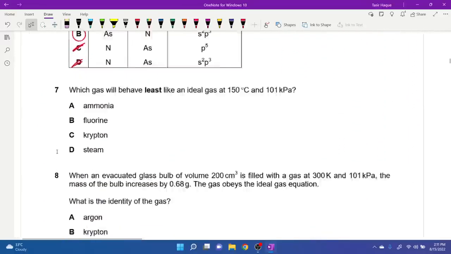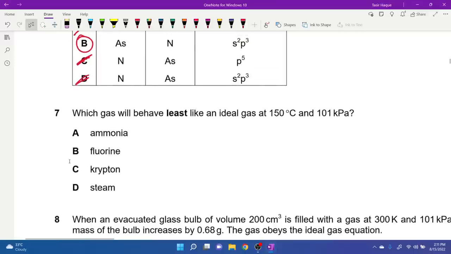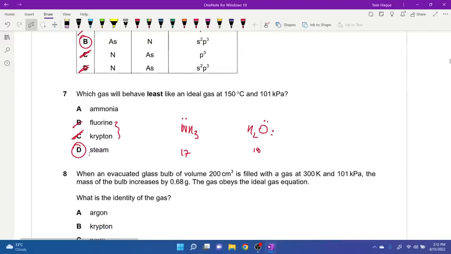Okay? D. 7. Which gas will behave least like an ideal gas? You behave least like an ideal gas when you have hydrogen bonding and when your number of electrons is higher. Out of these two, this is monoatomic. It's the most ideal gas. Then we have fluorine. It doesn't have hydrogen bonding, but A and D both have hydrogen bonding. So let's compare them. NH3 has a mass of 14 plus 3, 17. What about water? It has a mass of 18, and the oxygen has 2 lone pairs. So for steam, the hydrogen bonding is more significant. So 7D is the correct answer, okay?